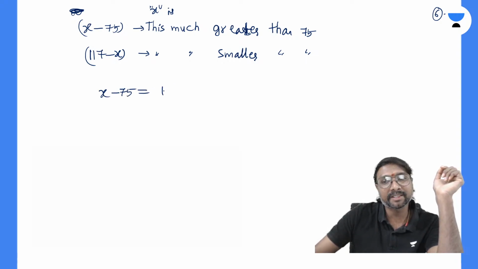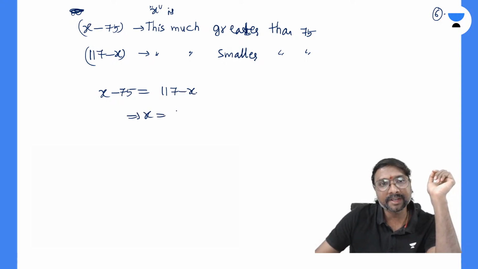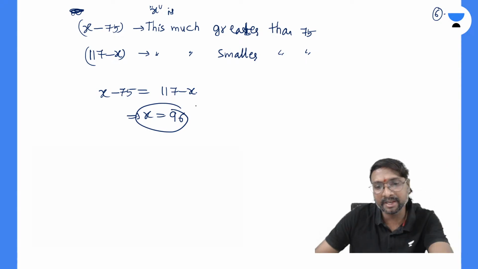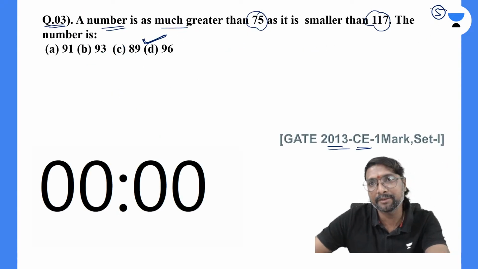So x minus 75 is equal to 117 minus x. What x value will we be getting from here, everyone? The x value comes to be 96. So 96 means which option? Option D will be the correct answer, everyone.